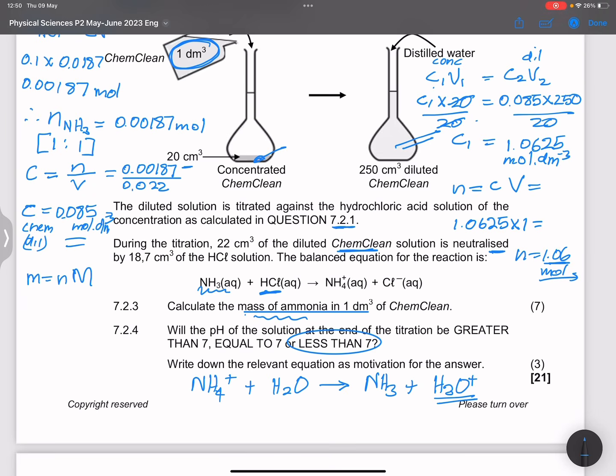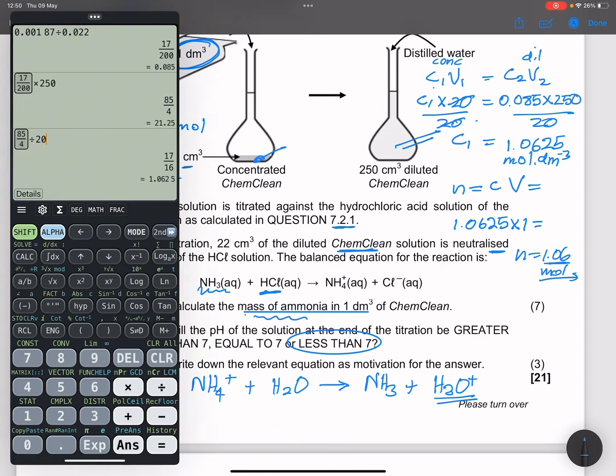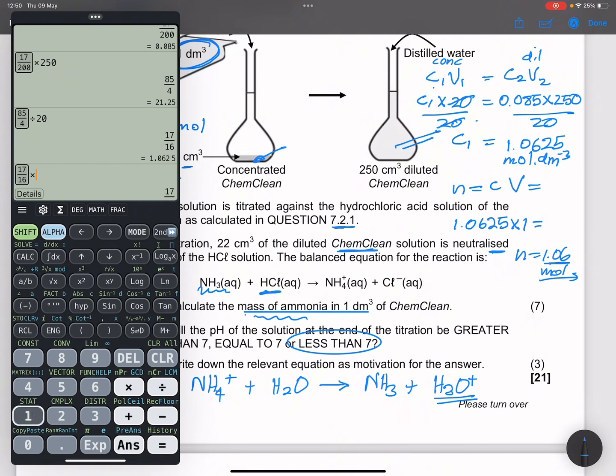So in this case, because I'm looking for the mass, that would be 1.06, and that's multiplied by, now remember, nitrogen is 14, and you've got 3 hydrogens, so that's 14 plus 3 times 1, that will give you 17. And if I multiply that, I still had that amount there, so let's take that 1.06 multiplied by 17.